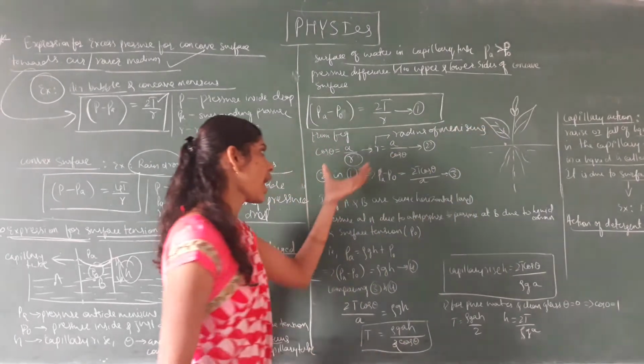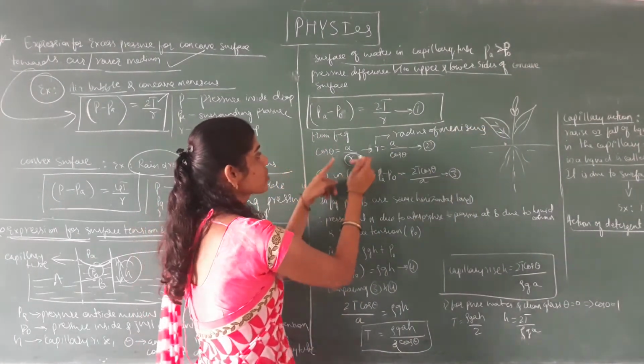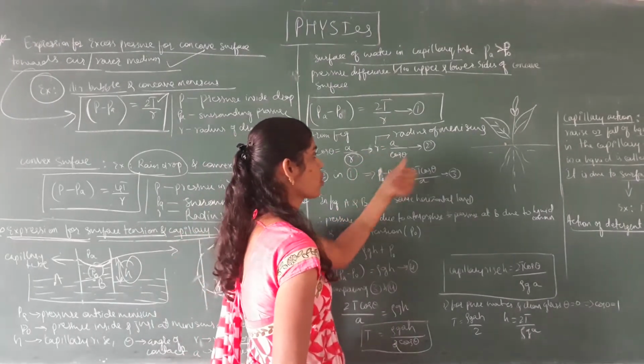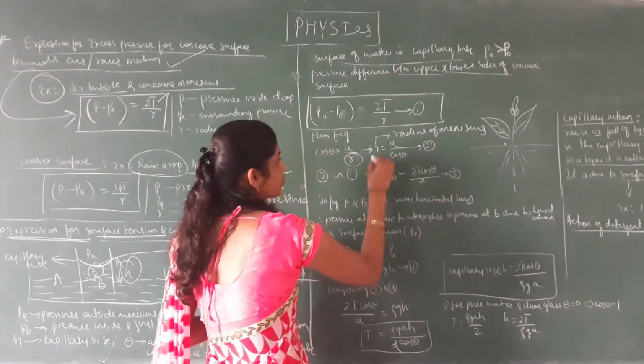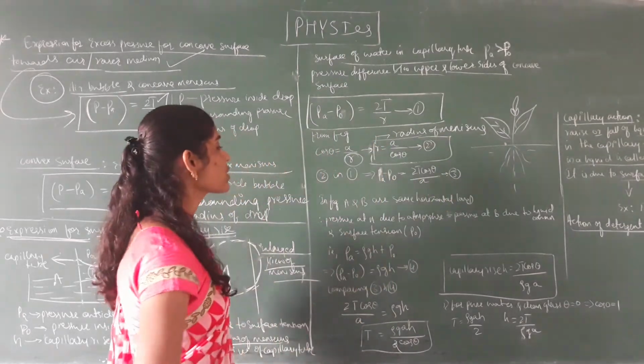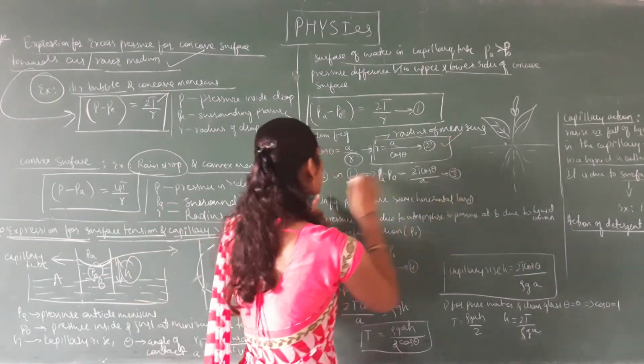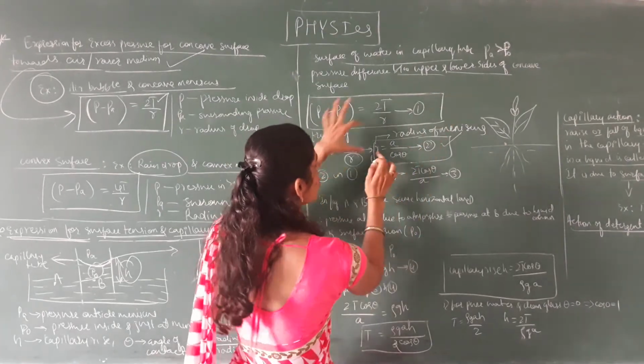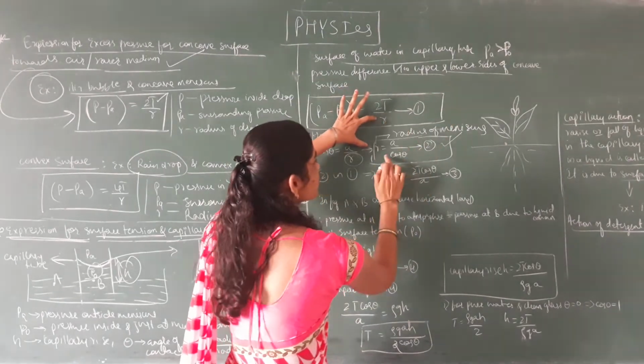So we want to find R. Just make the cross multiplication. Then R becomes A divided by cos theta. Let us consider this as equation 2. So here we got the R value. Now this equation 2 is substituted in equation 1, so in place of R just substitute this equation.